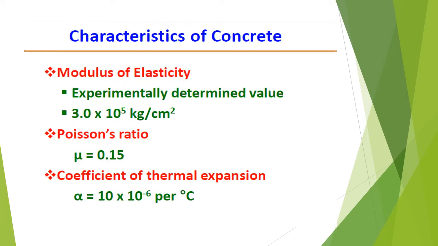Characteristics of concrete. The modulus of elasticity and Poisson's ratio of cement concrete are known to vary with concrete materials and strength. The elastic modulus increases with increase in strength and Poisson's ratio decreases with increase in the modulus of elasticity. The modulus of elasticity value should be taken as experimentally determined value or 3 into 10 raised to 5 kg per centimeter square, and Poisson's ratio of concrete is taken as 0.15, and coefficient of thermal expansion alpha is taken as 10 into 10 raised to minus 6 per degree Celsius.